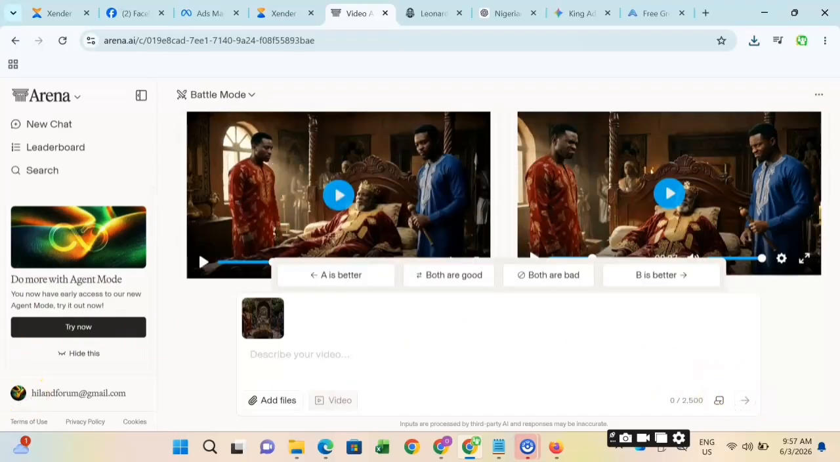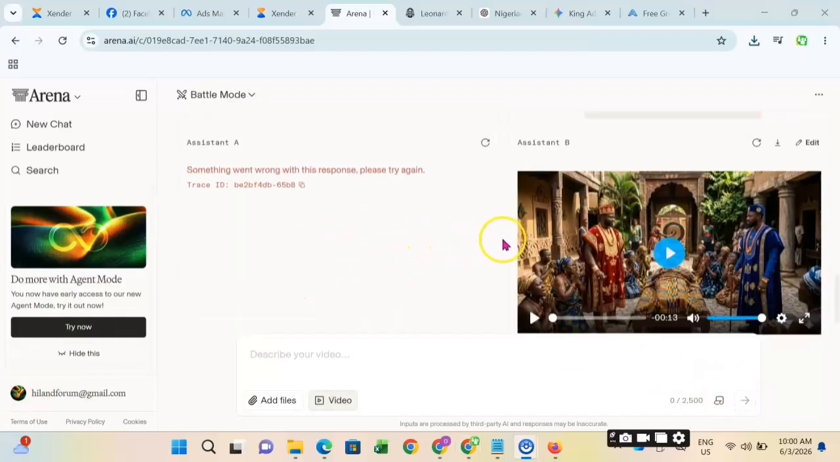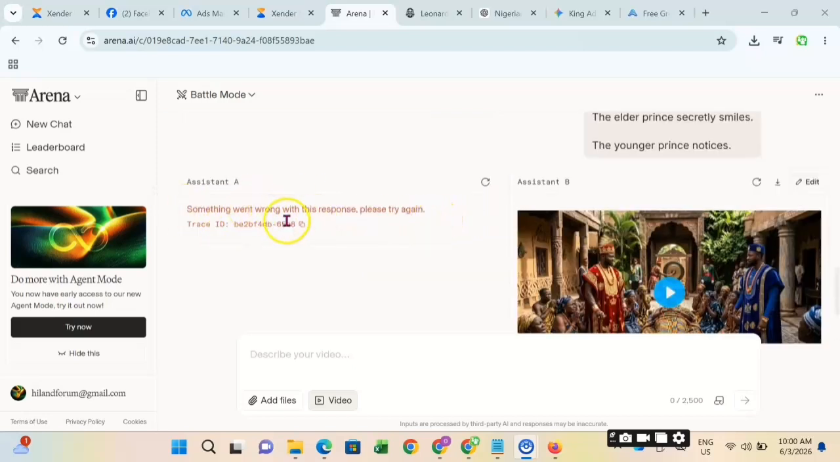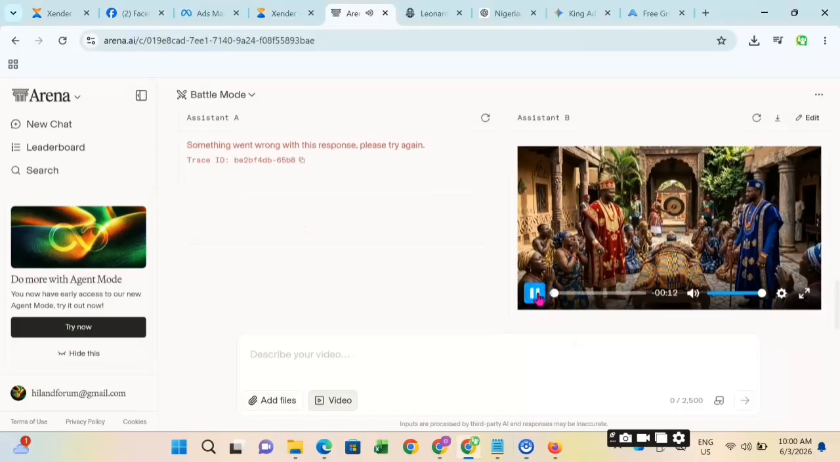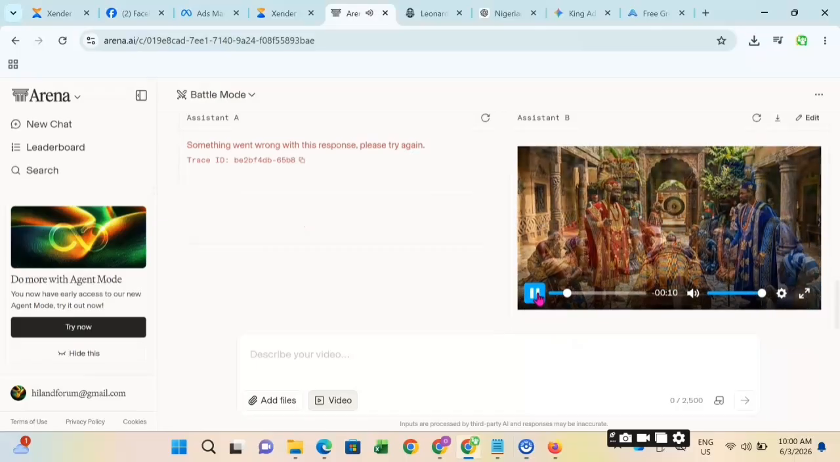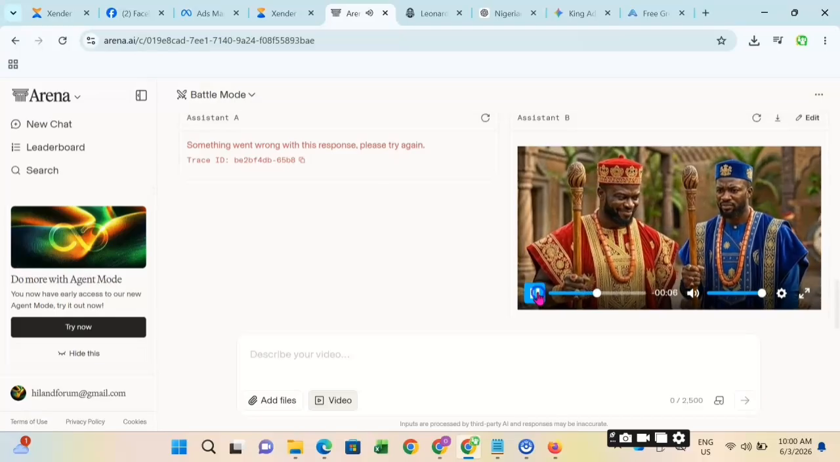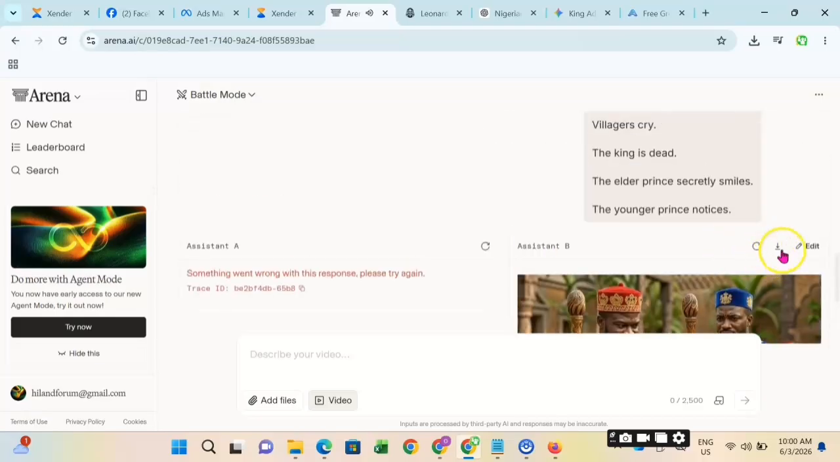Go ahead and hit submit. As you can see, this particular time it was not able to generate two different videos for us, but we're going to go with the one that it generated for us. When you play it, you cannot hear the voice because I'm currently using the mic, so you can't hear the voice. So I'll go ahead and download this.